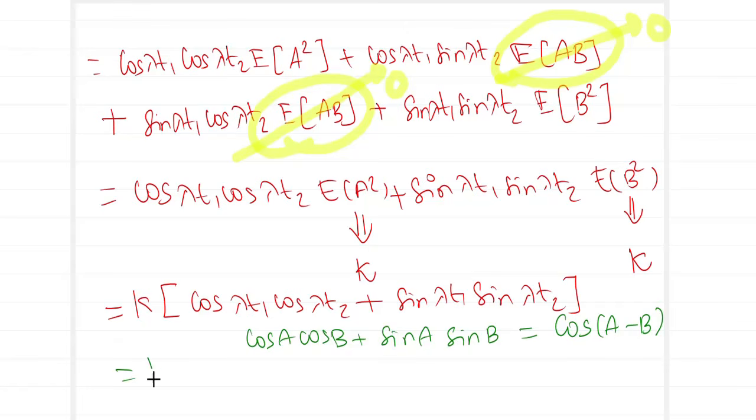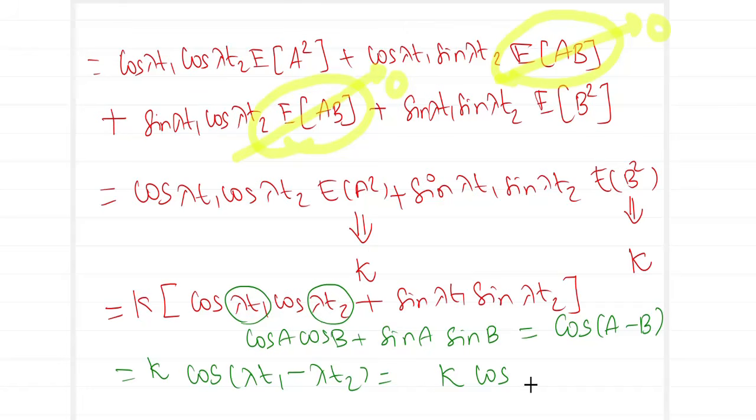So this will become cos of lambda t1 minus lambda t2. So I have k cos lambda (t1 minus t2). How can I write t1 minus t2? I can write it as k cos lambda tau.